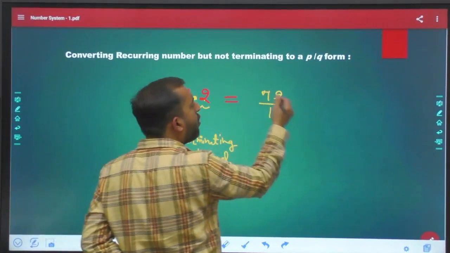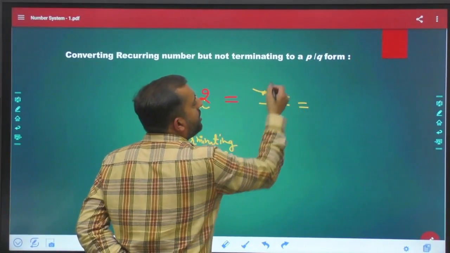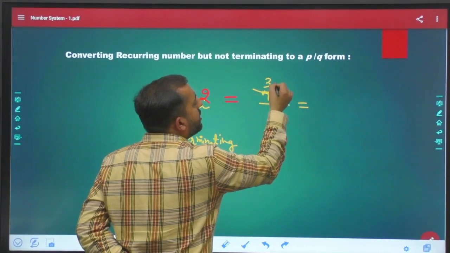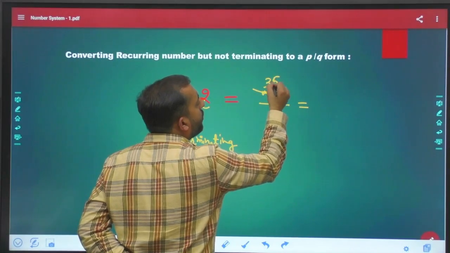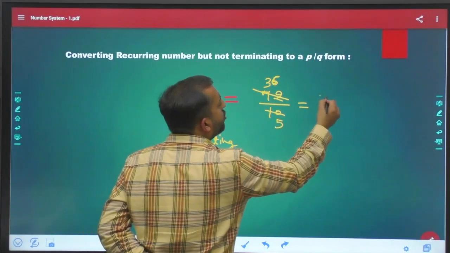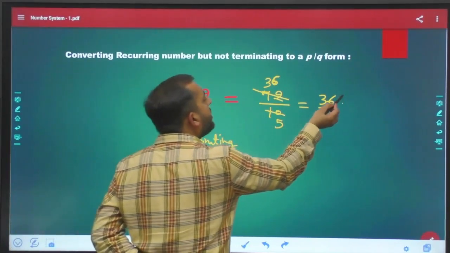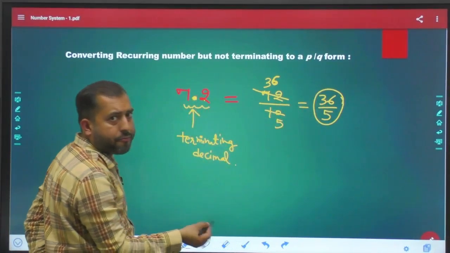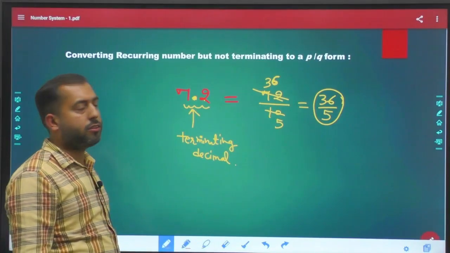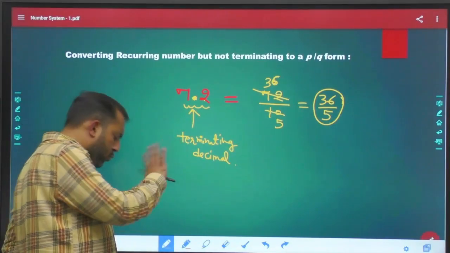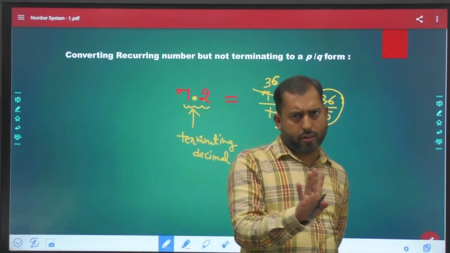Now cancel it out. 2 3s are 6, 2 6s are 12, 2 5s are 10, so 36 by 5. So 7.2 is 36 by 5 in fraction, right? Okay. Now this was a very easy part for us.